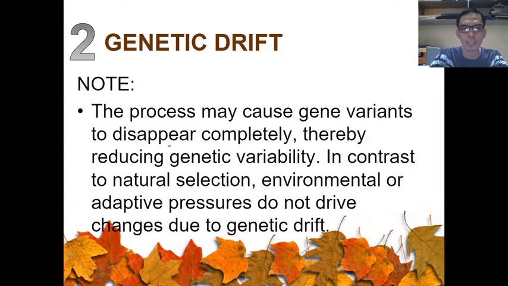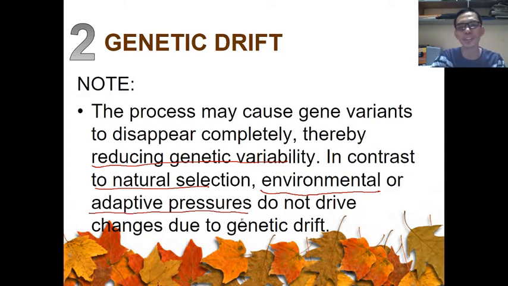Alright, please take note that genetic drift may cause gene variants to disappear completely, thereby reducing genetic variability. In contrast to natural selection, environment or adaptive pressures do not drive changes due to genetic drift. Unlike natural selection, where if the environment changes, the organism must also change and adapt, in this kind of mechanism the organisms are not pressured to adapt to the environment.